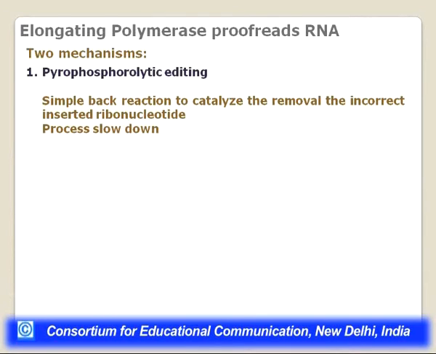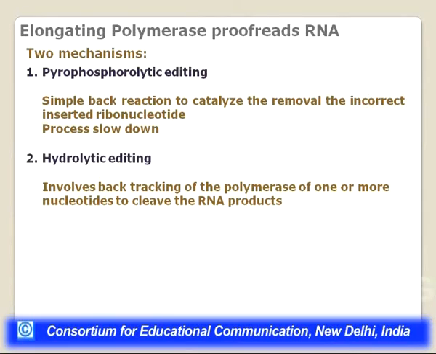You know how a phosphodiester bond is formed. Pyrophosphate, PPi, is removed, and the bond is formed between the 5' phosphate and the 3' OH. So that is how a bond is formed. All it will do is add the PPi, and because of the addition of the PPi, the mismatched base which has been added will be released, and then the next time it will incorporate the correct one. This is what is called pyrophosphorolytic editing, but obviously it will slow down the transcription process.